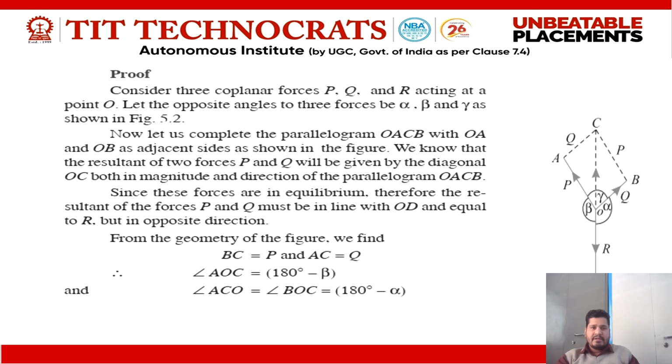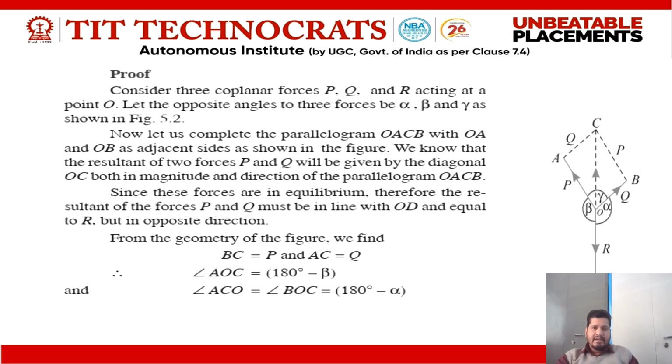Now from the geometry of the figure, we find BC is equal to P. This is our BC, it is equal to force P. And AC is equal to Q. This is AC, it is equal to Q, because of the property of a parallelogram: opposite sides are equal and parallel. So we have OB equal to force Q, and that is why it is equal to AC, that is Q.